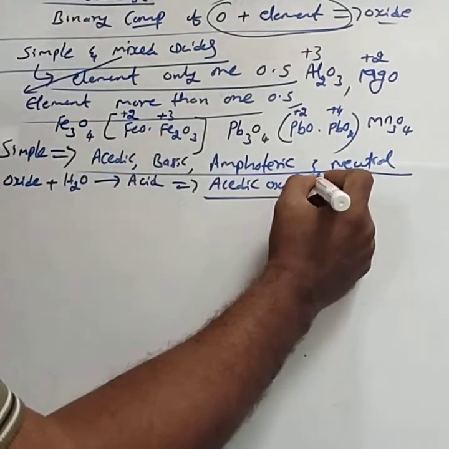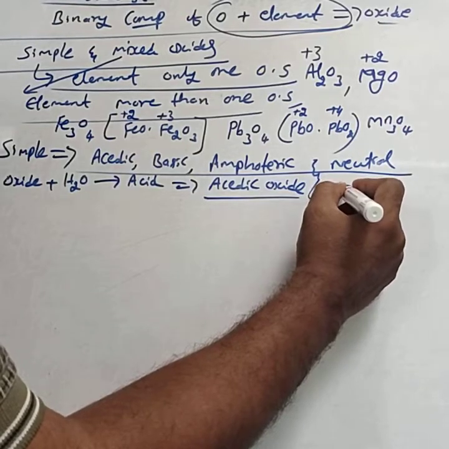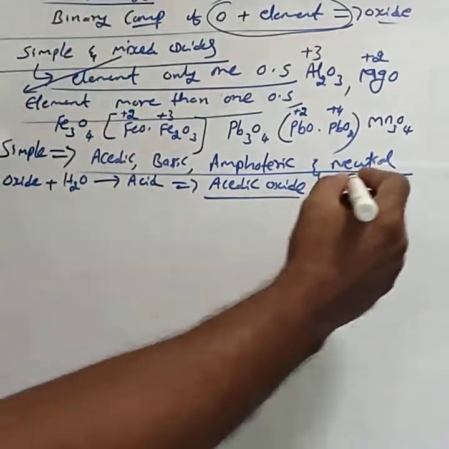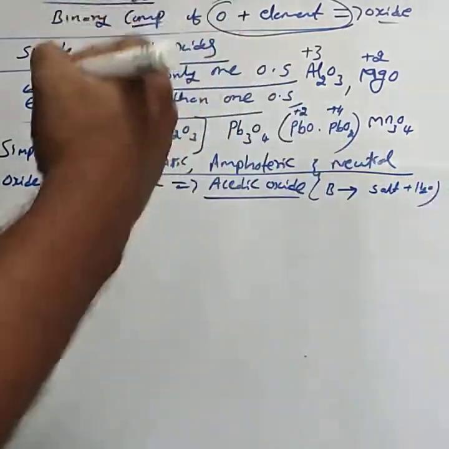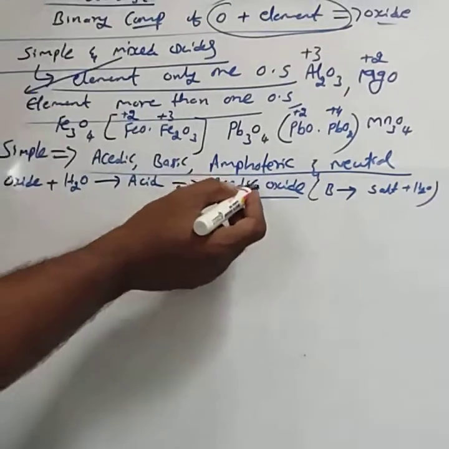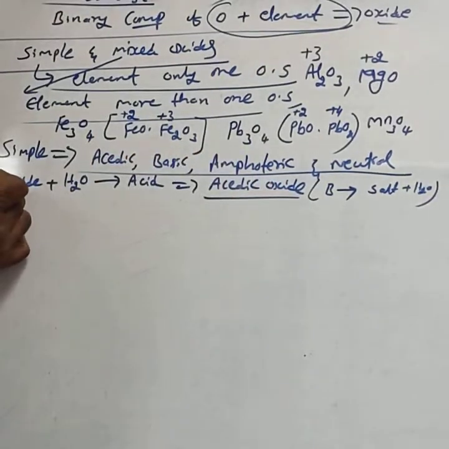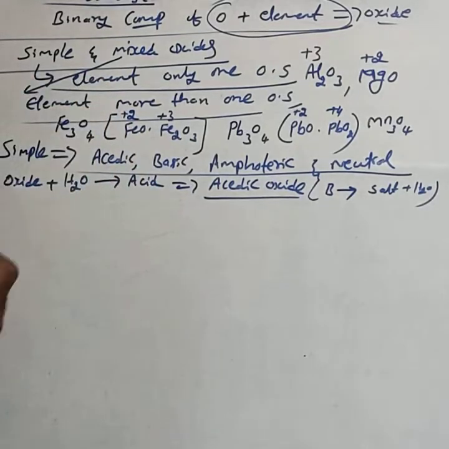If an acidic oxide reacts with a base, it forms salt and water. Generally, an acidic oxide is an oxide which dissolves in water to form an acid.